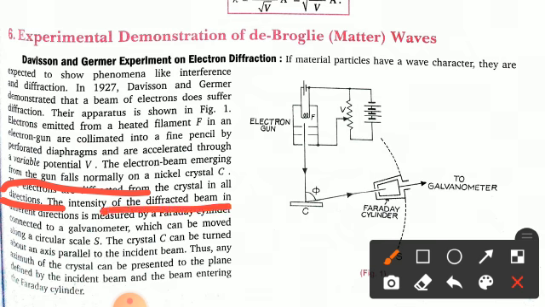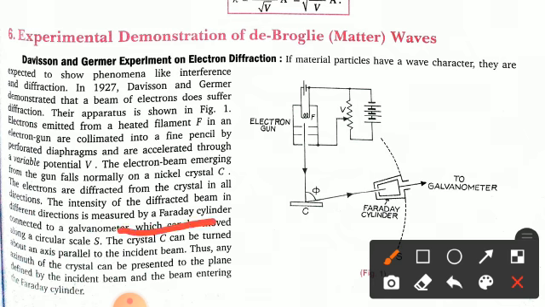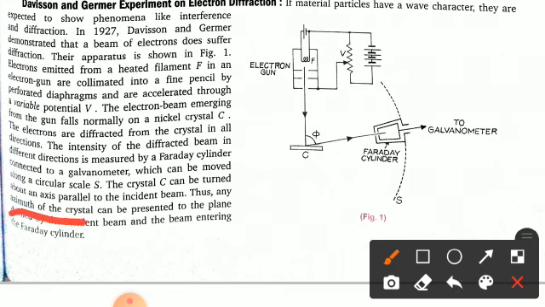The intensity of the diffracted beam in different directions is measured by the Faraday cylinder, which is connected to the galvanometer and can be moved along a circular scale S. The crystal C can be turned about an axis parallel to the incident beam. Thus any azimuth of the crystal can be presented to the plane defined by the incident beam and the beam entering the Faraday cylinder. You can see here from the figure.